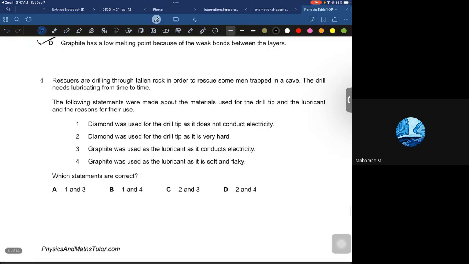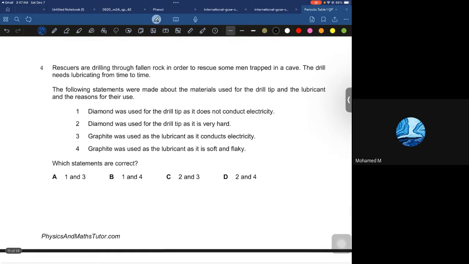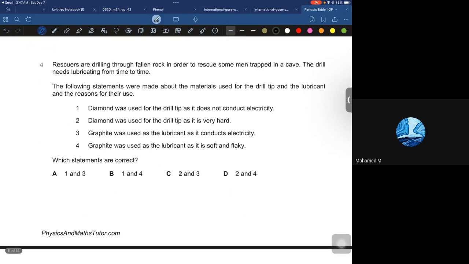Rescuers are drilling through fallen rock in order to rescue some men trapped in a cave. The drill needs lubricating from time to time. The following statements were made about the materials used for the drill tip and the lubricant and the reasons for their use. Diamond was used for the drill tip as it does not conduct.